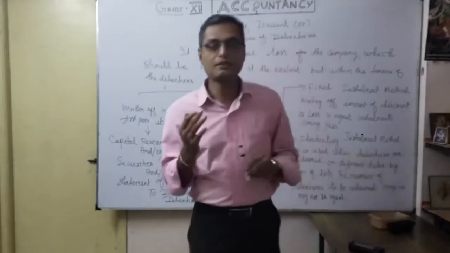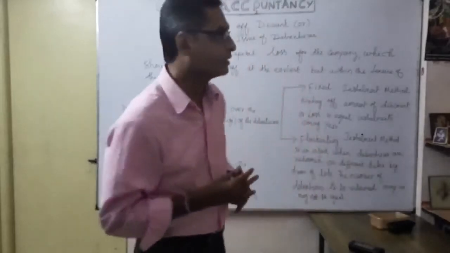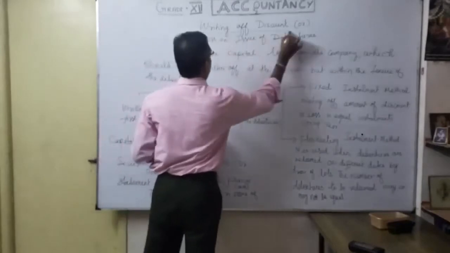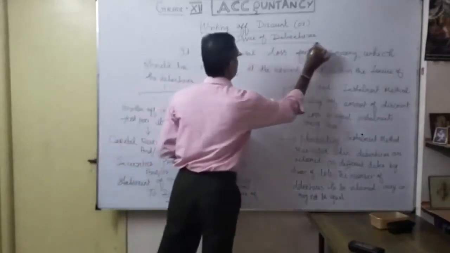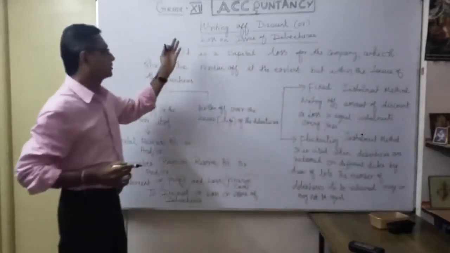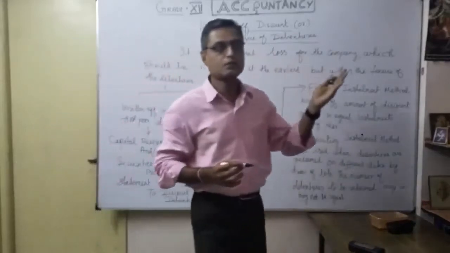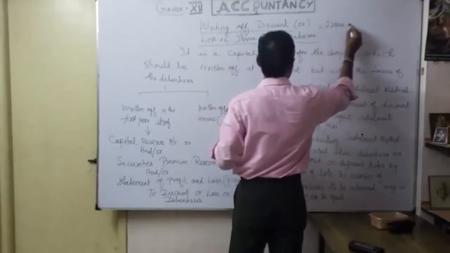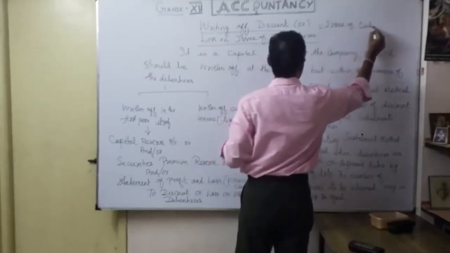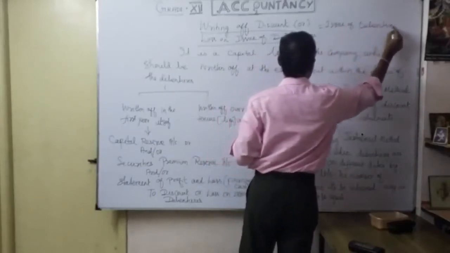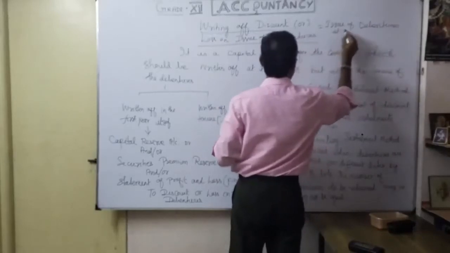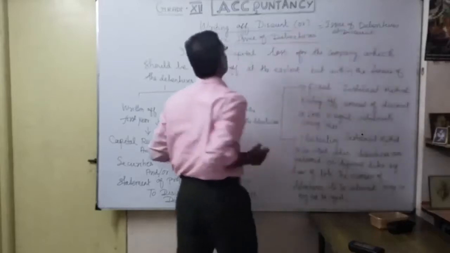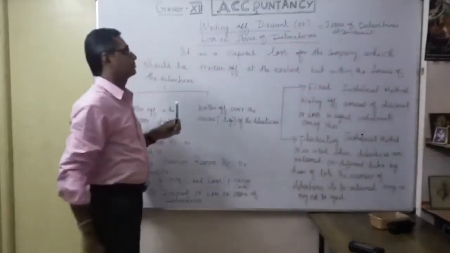One part we already discussed earlier. So the heading is writing off discount or loss on issue of debenture. Writing off discount means writing off the discount. Discount means what? Whenever debentures are issued at a discount, then it is called discount.